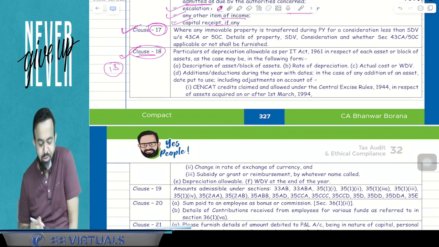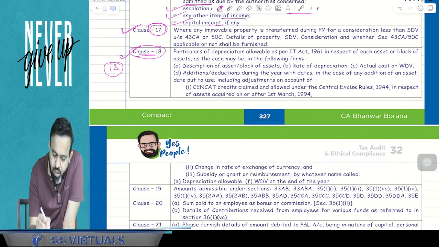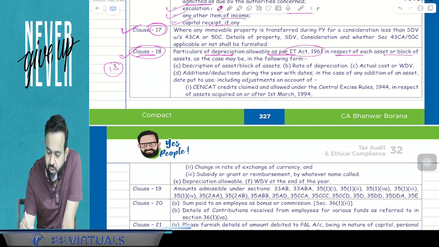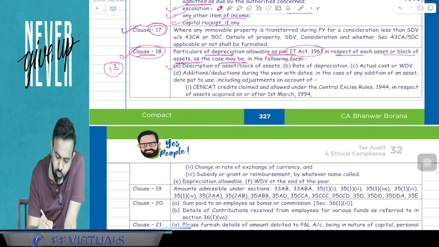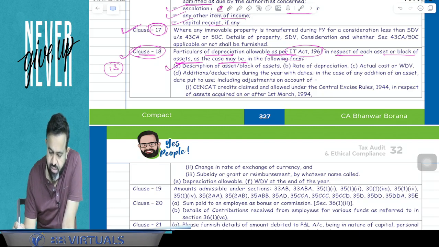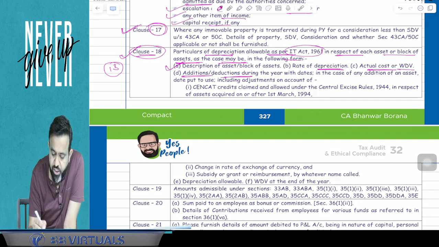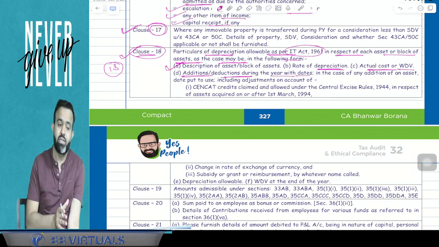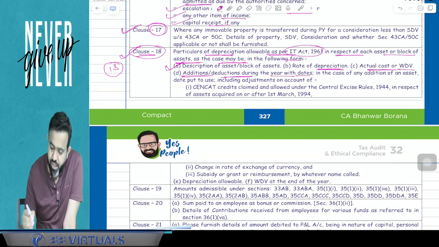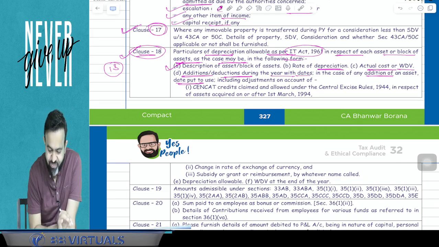So here guys, what clause number 18 says, pay attention. Particulars of depreciation allowable as per the Income Tax Act 1961 in respect of each asset or block of assets, as the case may be, in the following form. First, you have to mention the description of asset. Second is rate of depreciation. Third is actual cost or WDV. Fourth is additions or deductions during the year with the dates. Means what addition or deduction during the year. In case of any addition of any asset, what is the date of put to use? Including the adjustment on account of two things.